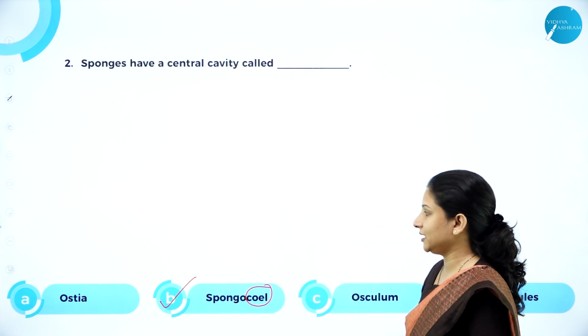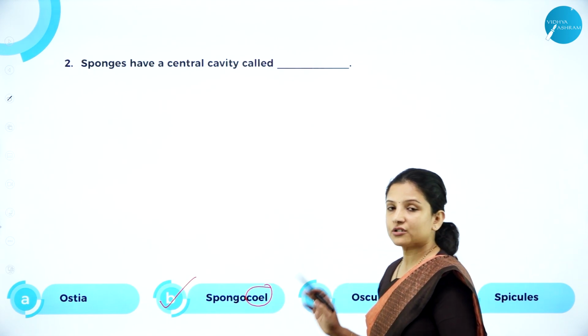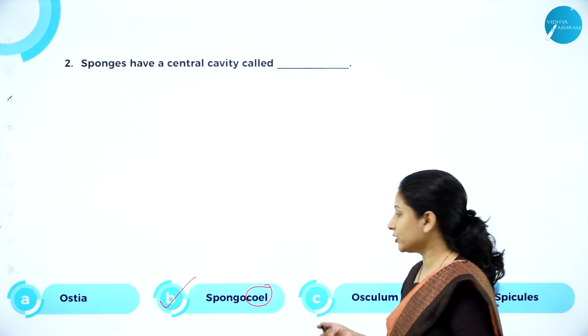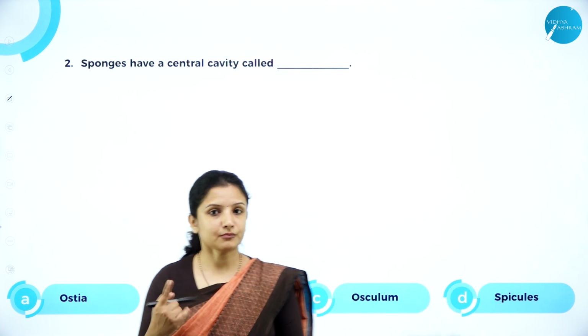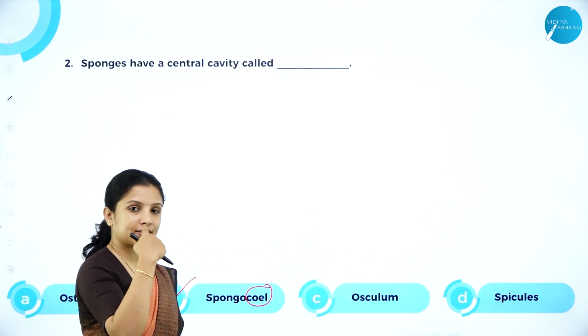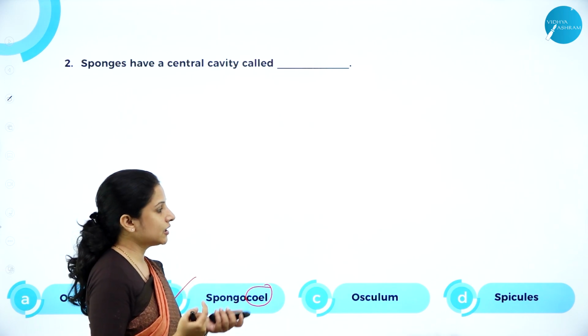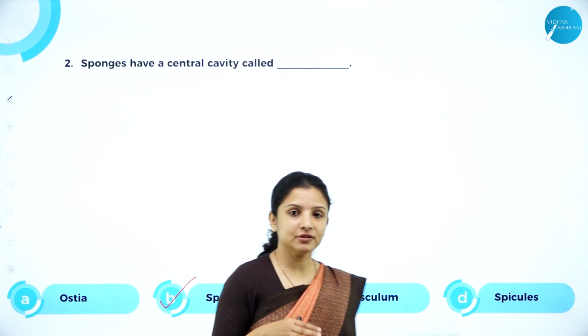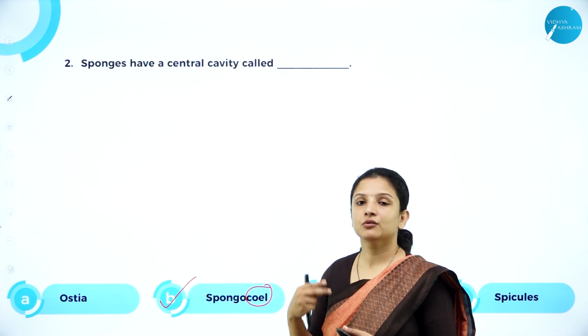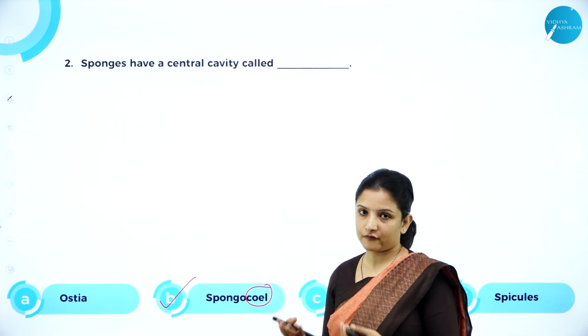It is spongiocele. But is it ostia? No, because ostia is the opening of the pores. Is it osculum? No, osculum is the opening that is present at the top of the sponge, which helps the water to go out of the sponge. Is it spicules? No, spicules are nothing but spongin fibers, which form the skeleton of the sponge.